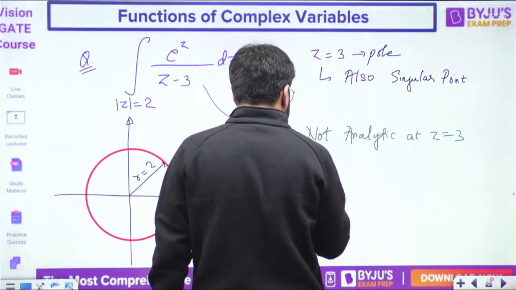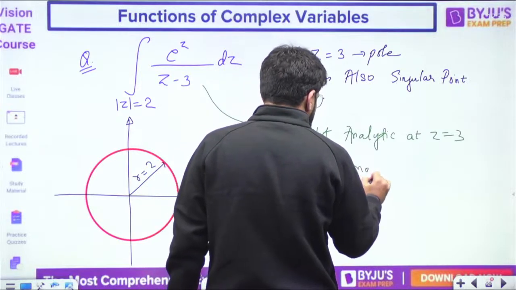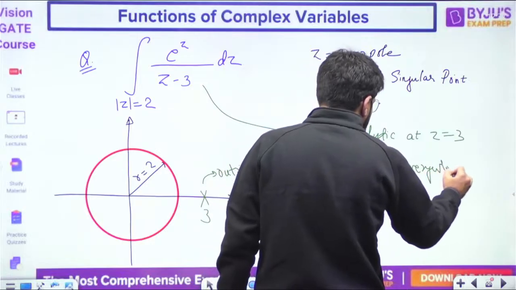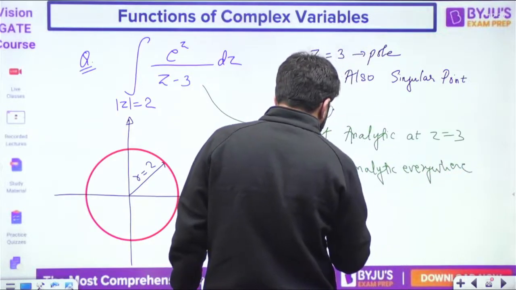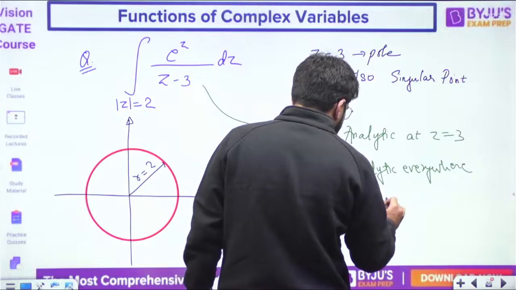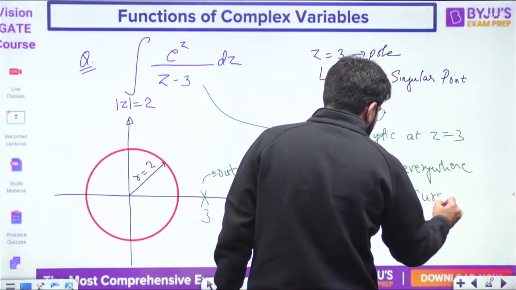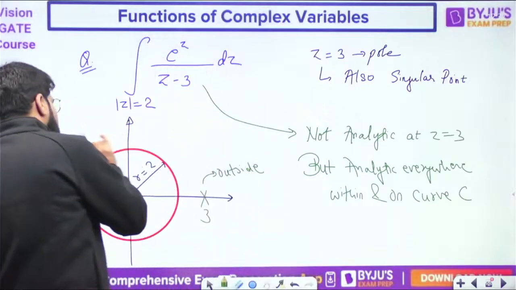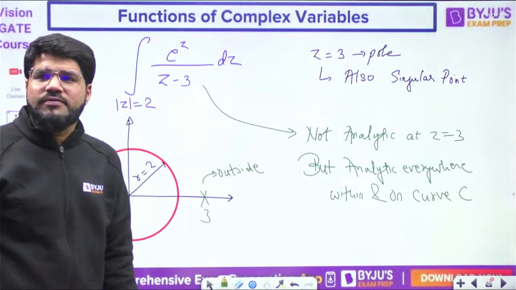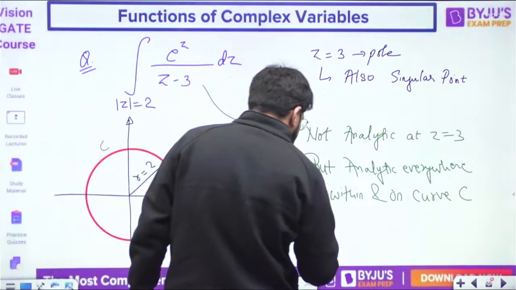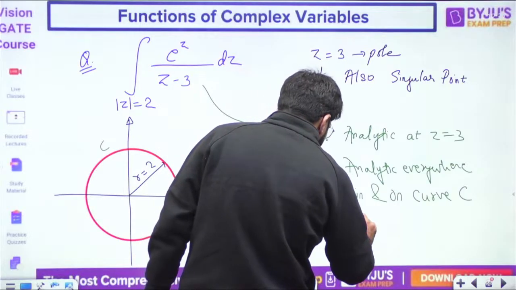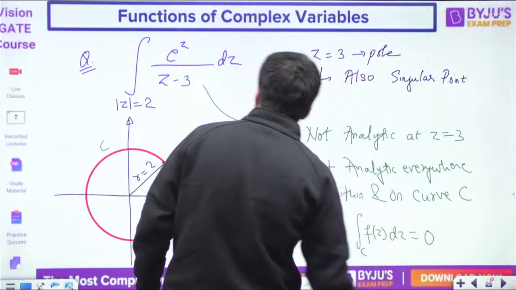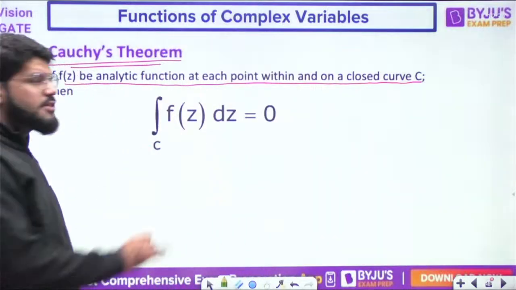But analytic everywhere within and on the curve C. Suppose this is the curve C. Analytic everywhere within and on the curve C. Then the integral of f(z) dz over that curve is 0. That is basically Cauchy's theorem.